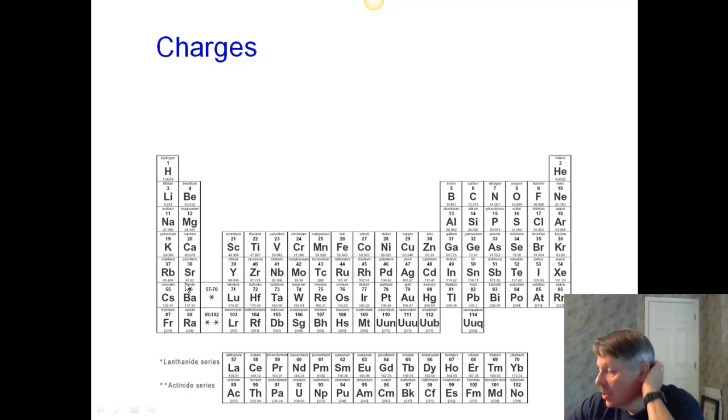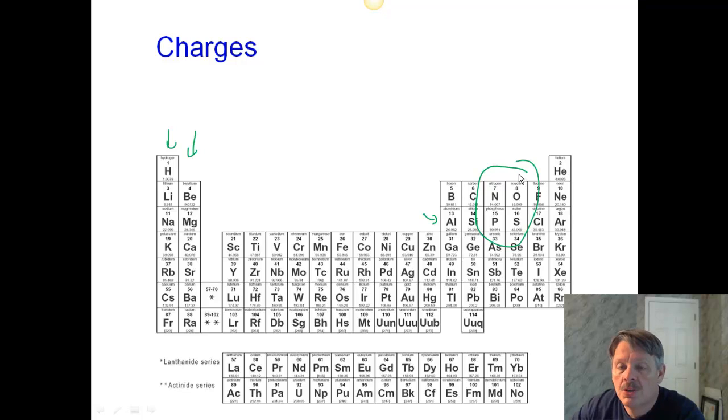All right. When we have charges, we're specifically going to look at, I lost my periodic table. There it is. When we have charges on our periodic table, we already said we're looking at column 1, the alkaline metals, and column 2, the alkaline earth metals, and aluminum. And we're looking at our nonmetals, which exist over here. So how do we know what charges these things take on?